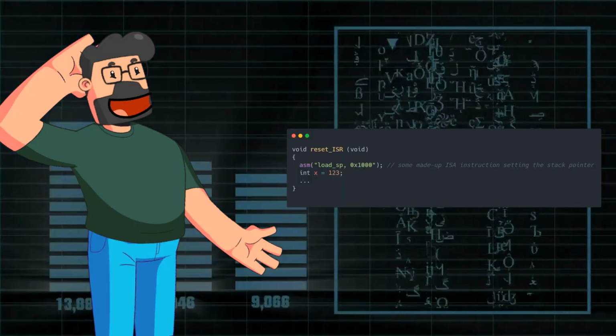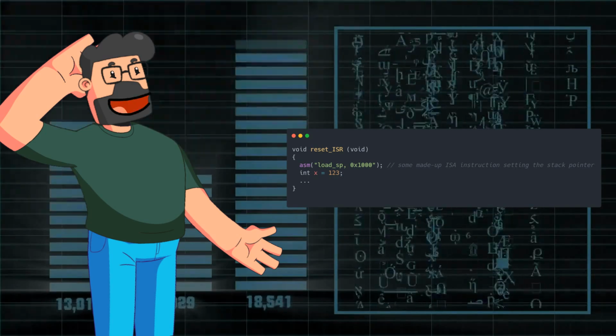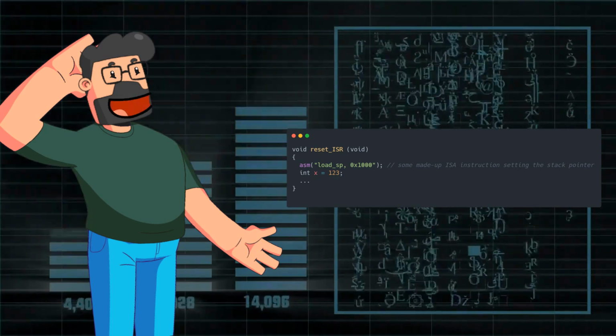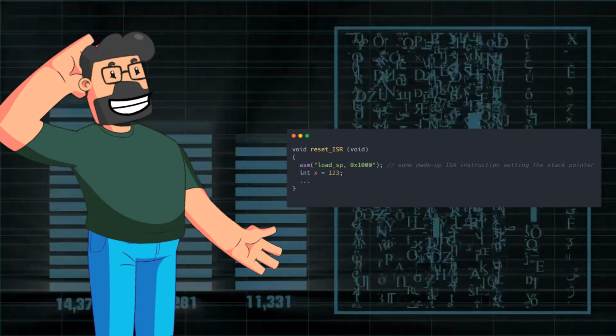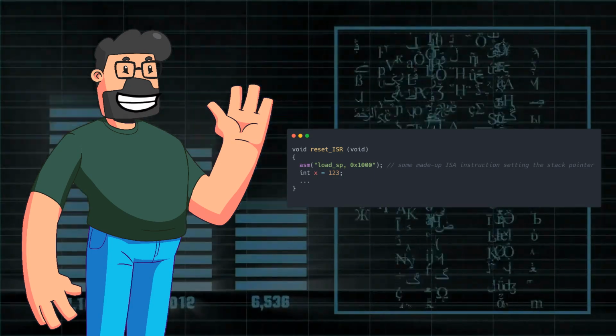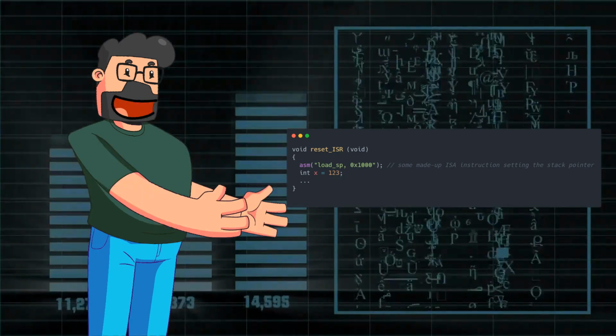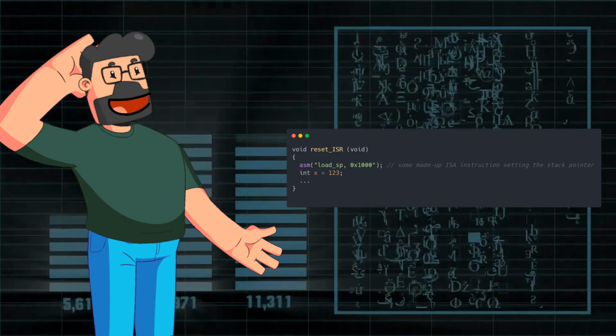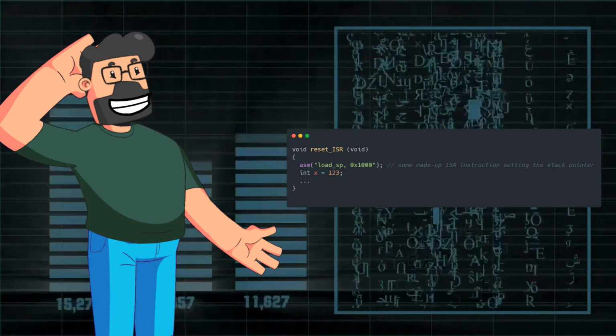The solution to our problem lies in understanding the specifics of a reset ISR and how it differs from a regular function. In the context of a reset ISR, the stack pointer is not yet initialized, making it crucial to handle local variable declarations with caution.